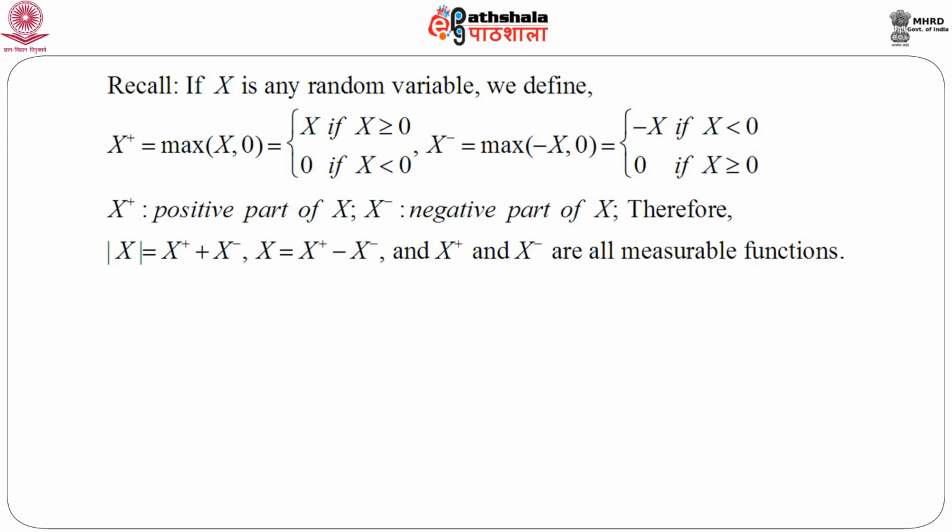By the definition you see this X plus and X minus both are non-negative. So, mod X is nothing but X plus plus X minus, and X, the original random variable, can be written in terms of these two variables as X plus minus X minus. It has already been discussed, and it is also true, that X plus and X minus are measurable functions. So, X plus, X minus, mod X are all measurable functions, that means random variables we can think.